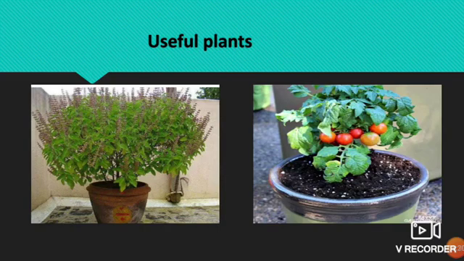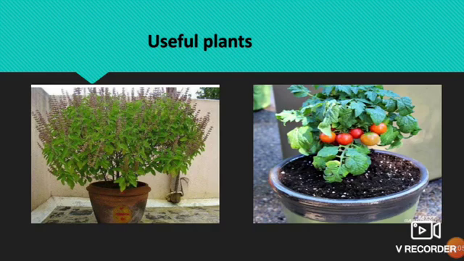Now let's see in what way plants and animals are useful to us. So many plants are useful to us. Even animals also. Some animals are useful to us. We use plant materials in most of our daily routine. Plants provide us with food in the form of grains, fruits, vegetables, etc. So we get food from plants.